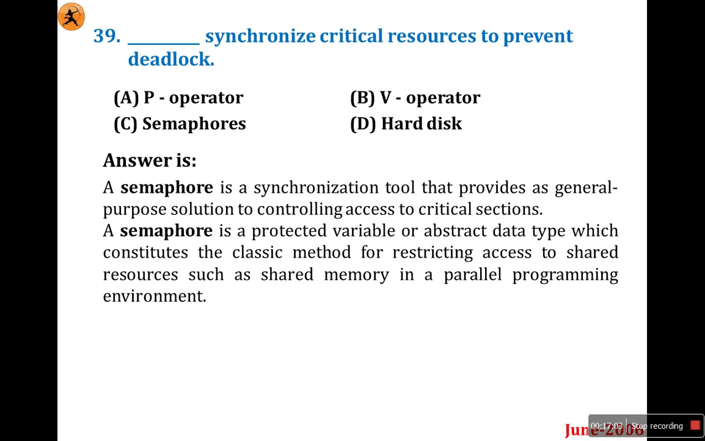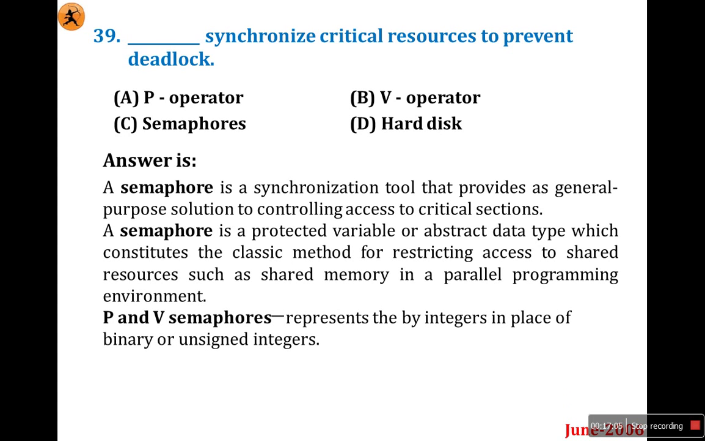Actually P and V are the types of semaphore operations. Actually P and V semaphores are represented by integers in place of binary or unsigned integers. So for this question, a semaphore is a synchronization tool that provides a general purpose solution to controlling access to the critical section. So I think you got it: question 39 is option C. Semaphore synchronizes critical resources to prevent a deadlock.